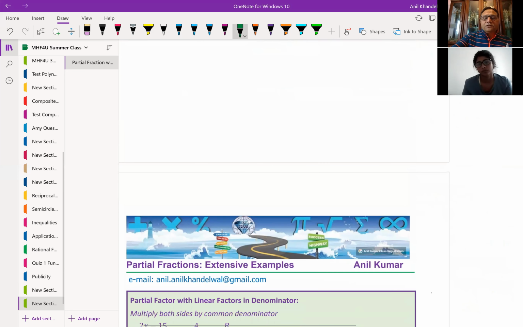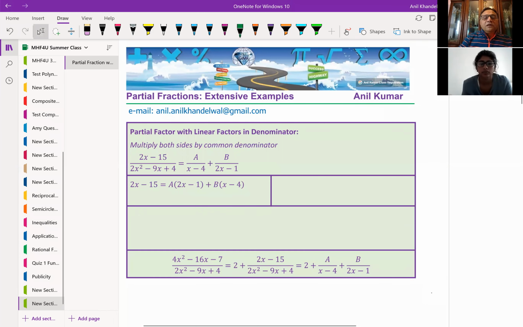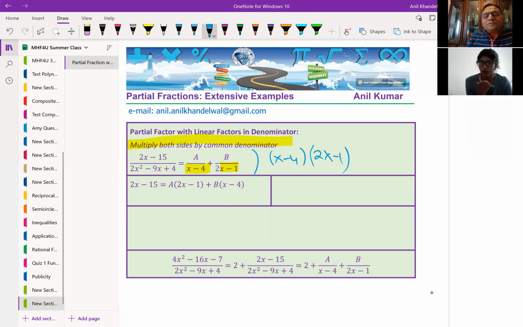Right. Okay, so let's now look into the second part of it, which is how do we get the value of a and b? Can you help me in this? Because we just did this for a very simple example, correct? So what should be the first step? So it's the common denominator, which is the product. So now we factored it. So we just need to multiply the a by the 2x minus 1 and multiply b by x minus 4. Because if you do the whole thing, it just cancels because the denominator is the same. And then you get the numerator values only because all the denominators are the same now.